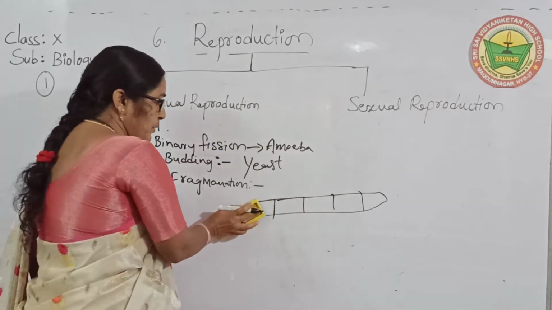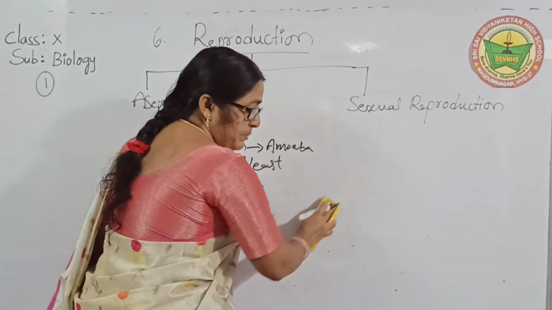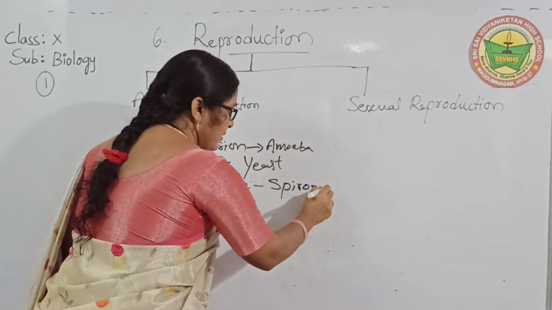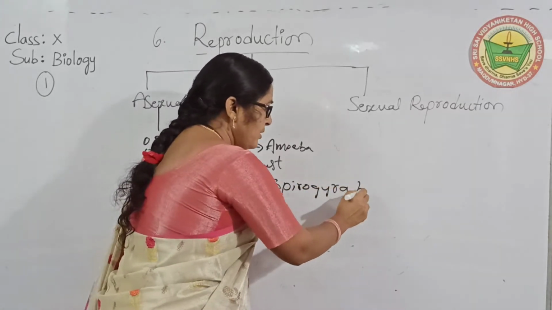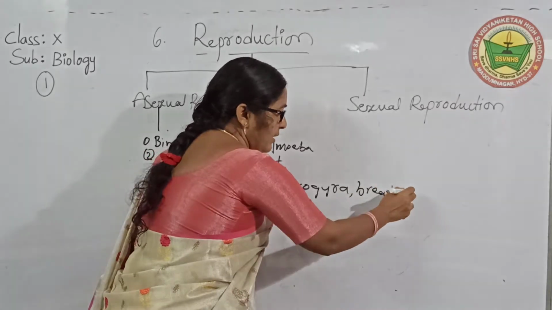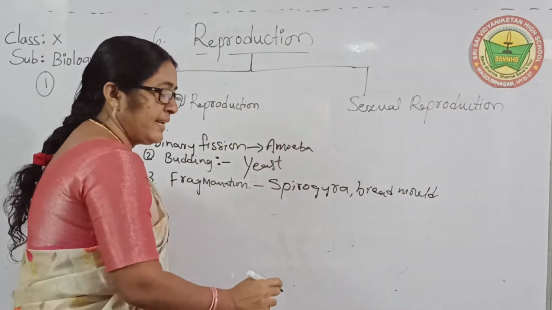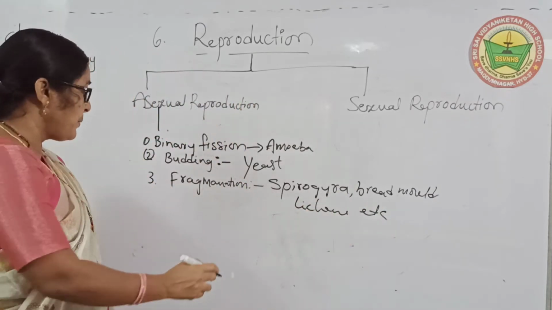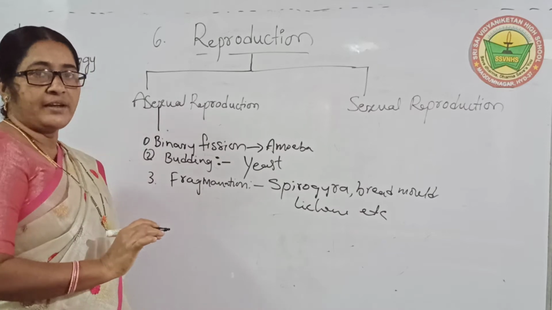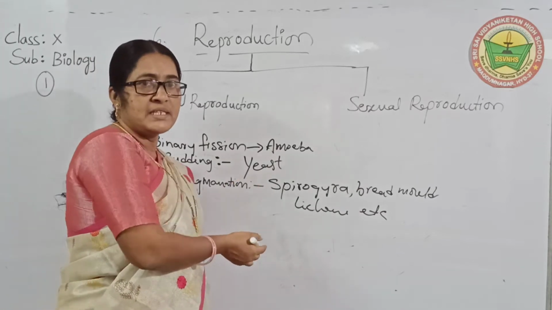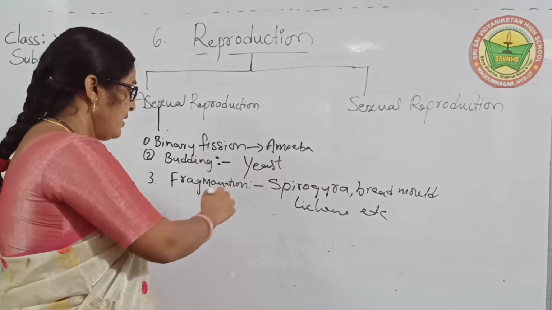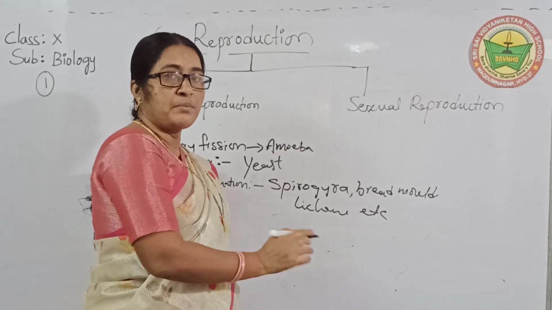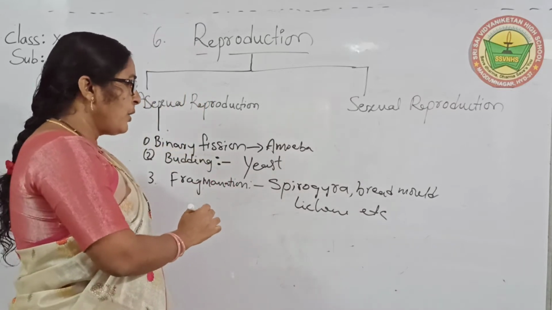What are the examples? So many organisms are there. For example, spirogyra, bread mold, and lichens, etc. They are examples of fragmentation. Children, fragments mean body parts. They divide from any part of the body, not only one side.